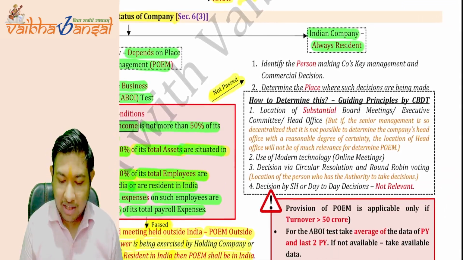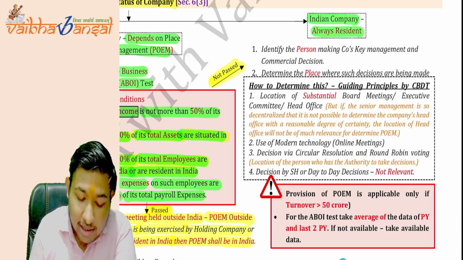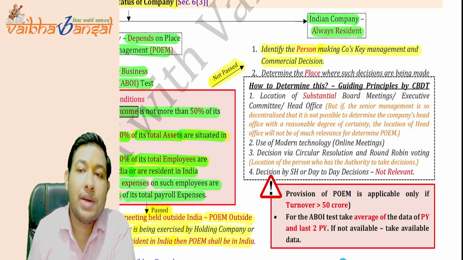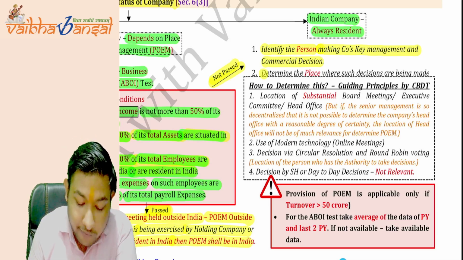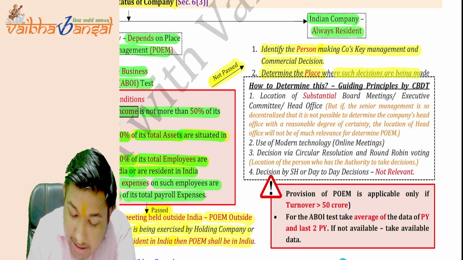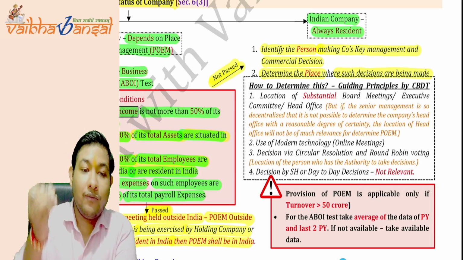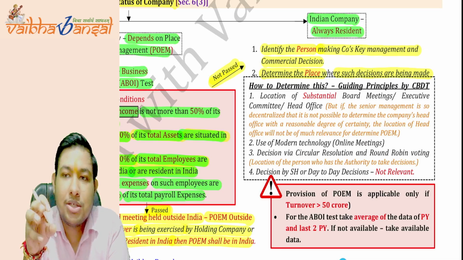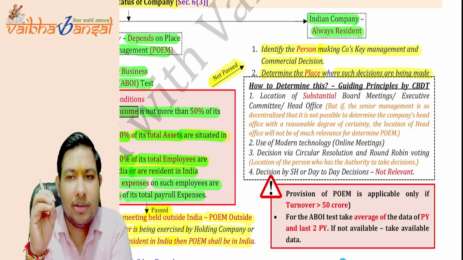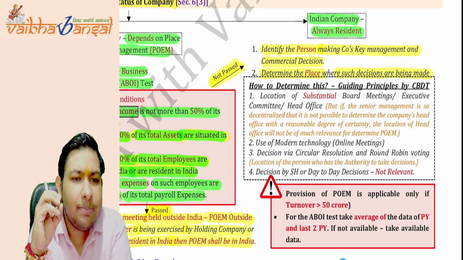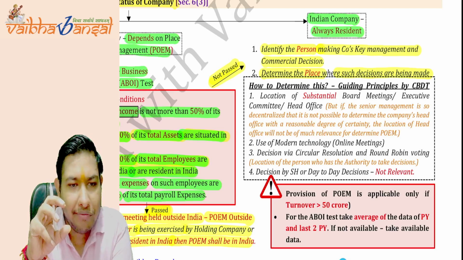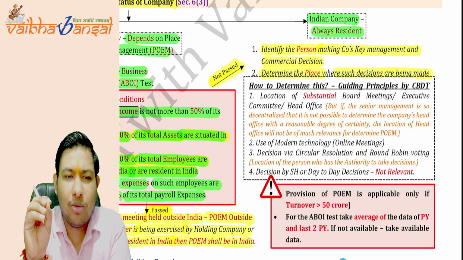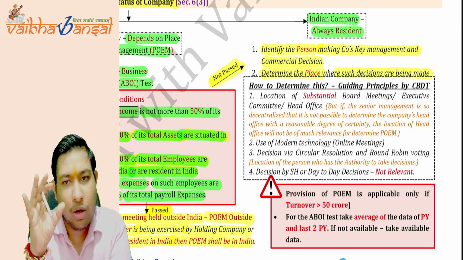If this happens, we have to identify the person making the company's key management and commercial decisions: who is making the company's key management decisions, and from what place such decisions are being made. For that, the CBDT has given some guiding principles that you have to check. What are those guiding principles? Let me let you know. These are just a read-and-go kind of thing.